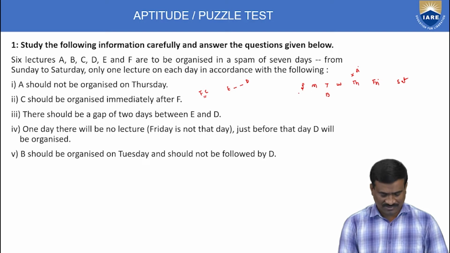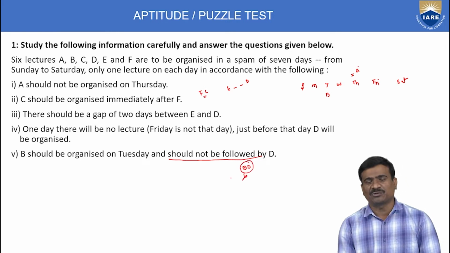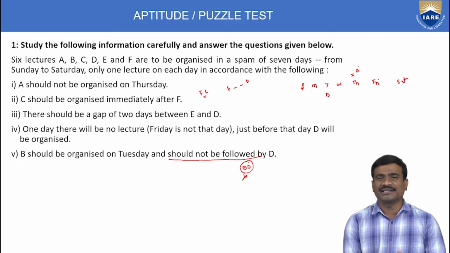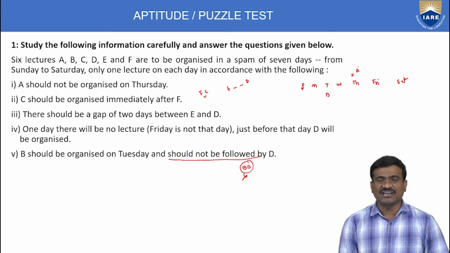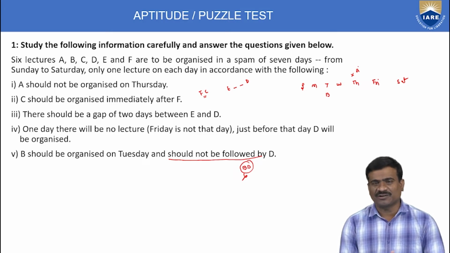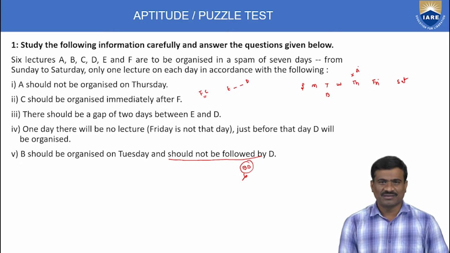And B should not be followed by D. BD is not possible, only DB is possible, because followed indicates after. Total 5 statements, 5 questions, 5 marks. Here only the conditional statements are important, that is the logic of the given puzzle.